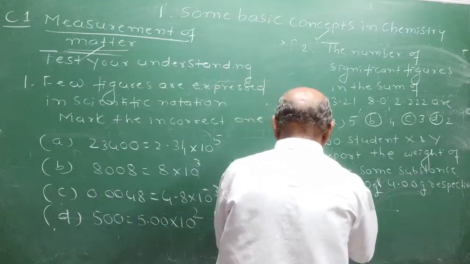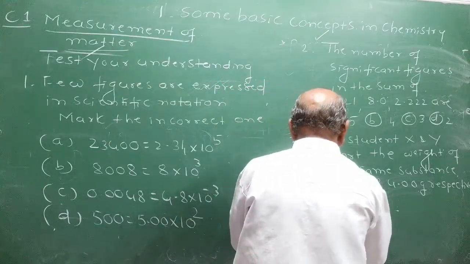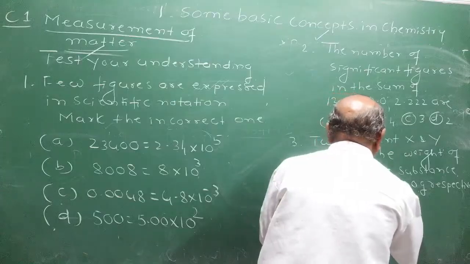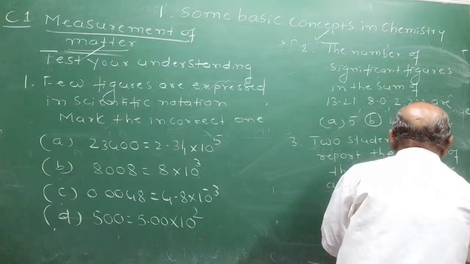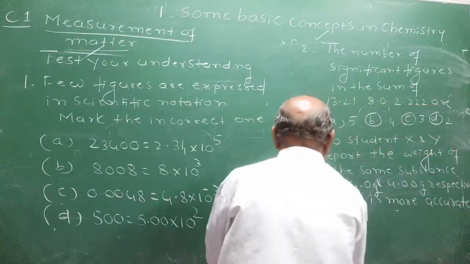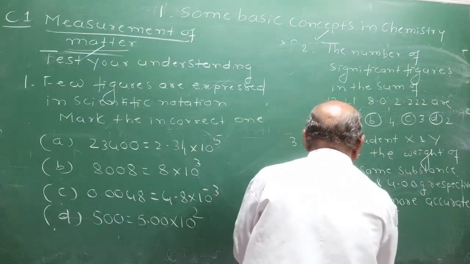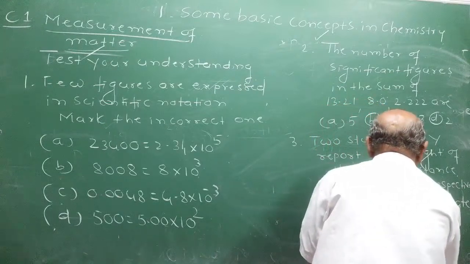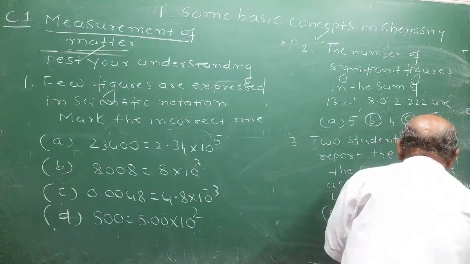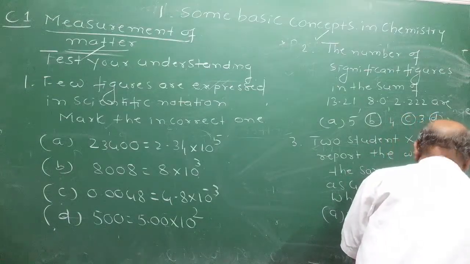Who is more accurate? Option A X, option B Y, option C both, option D none. Choose the correct answer.